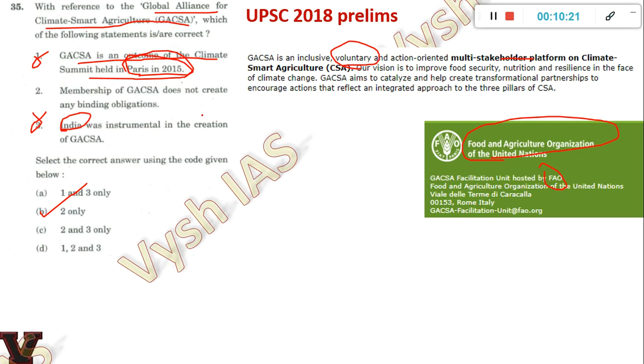So here the clue they are giving is by connecting it with India and the Paris Summit, which you should know. Okay, so you have to eliminate like this. So next time also when something comes, don't skip the question like that. Just go through the options. There will be things which you will know, and through that you can come to the answer. Okay, that is the trick to solve these kind of questions.